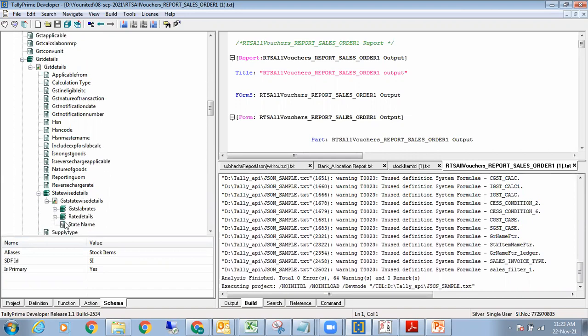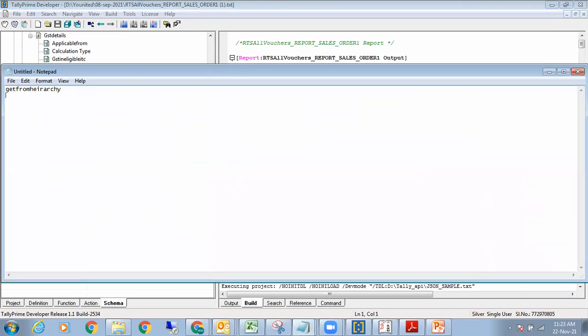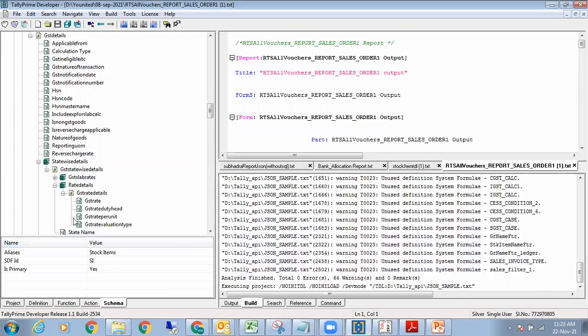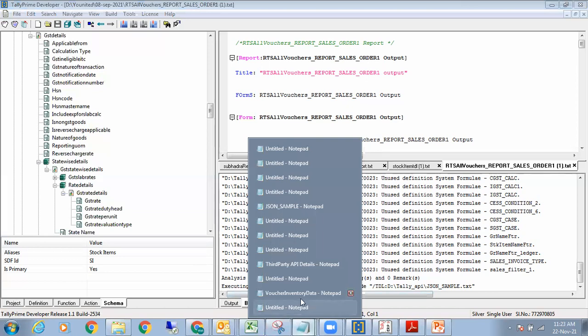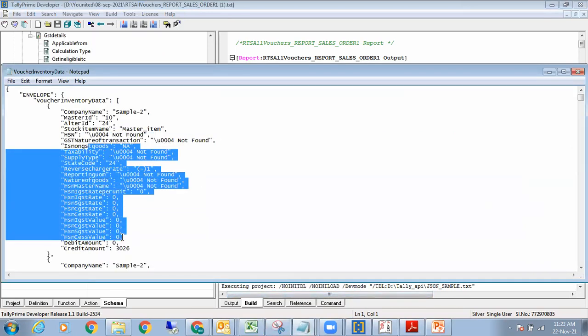And for getting the GST rate, which is part of the rate details, there's a function in Tally called get GST rate, which will capture it at this level of hierarchy. So we extracted everything in the voucher inventory data at this level. If there's anything pending, you can say.